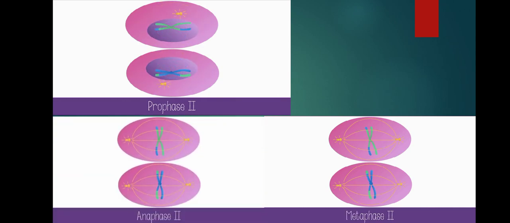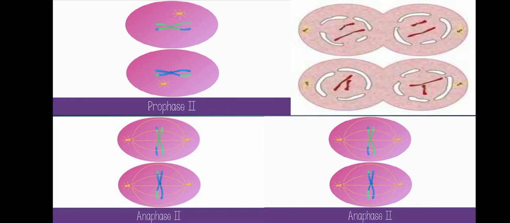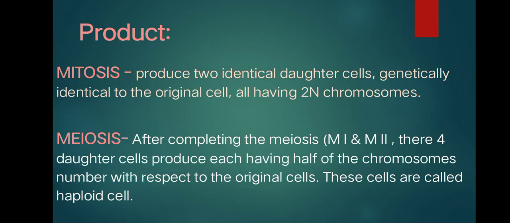Next is anaphase 2. In anaphase 2, sister centromeres detach from each other, allowing sister chromatids to move to opposite poles. And next is telophase 2. In telophase 2, each individual sister chromatid begins to uncoil. The nuclear envelopes reform.